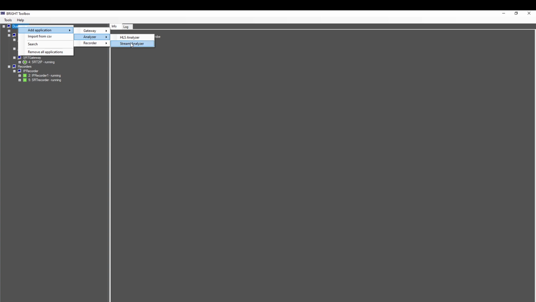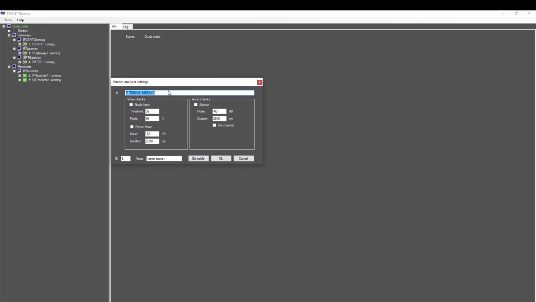Now we will create a stream analyzer application. With a stream analyzer, you can check on black frames, freeze frames, and audio silence. The source can be any IP stream, like UDP, HLS, DASH, RTSP, RTMP, and more.